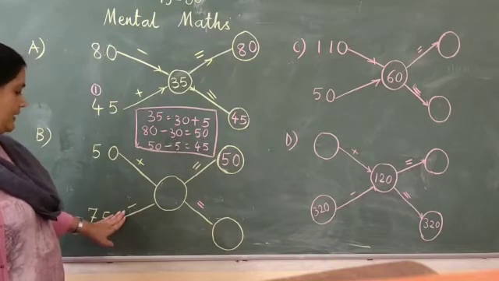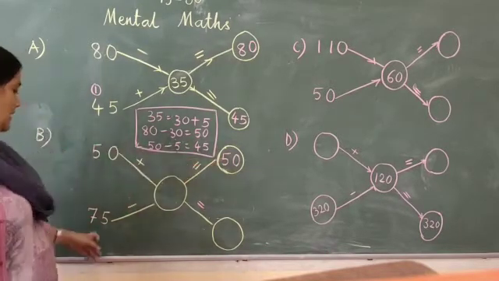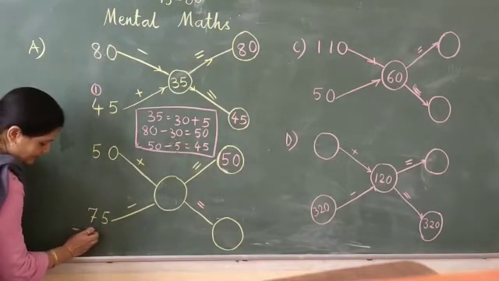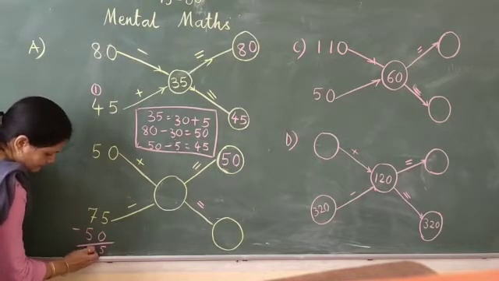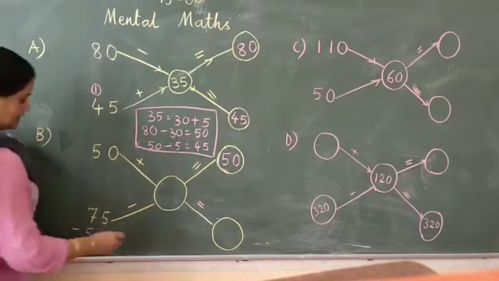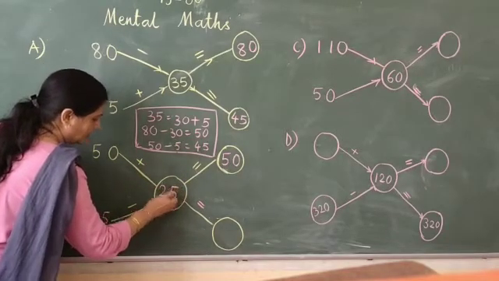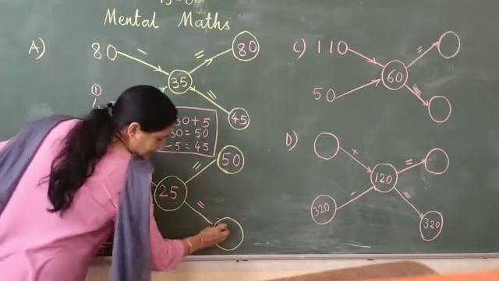Out of 75, how much will we subtract to get 50? So we have to subtract 75 minus 50. So we have to write here 25. Now 50 plus 25 is equal to 75.